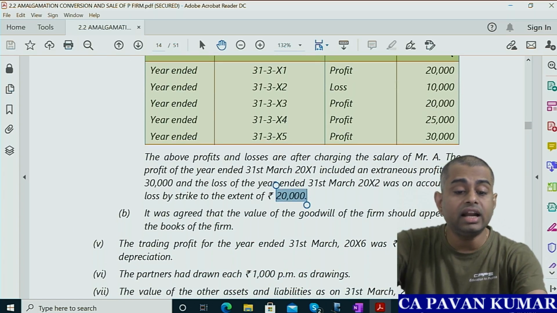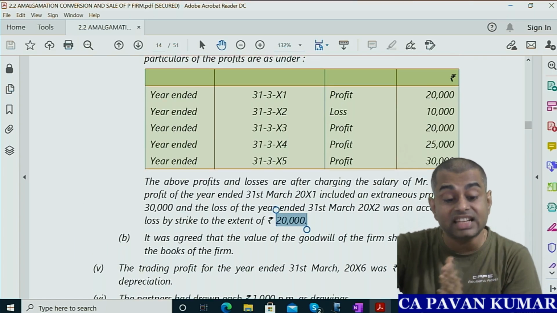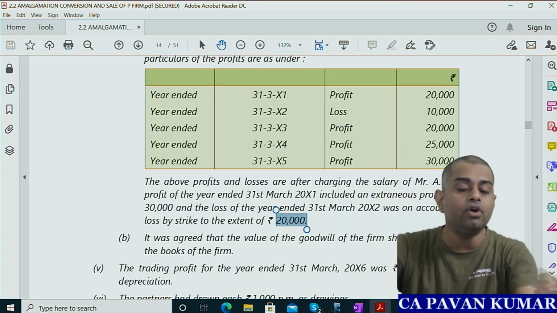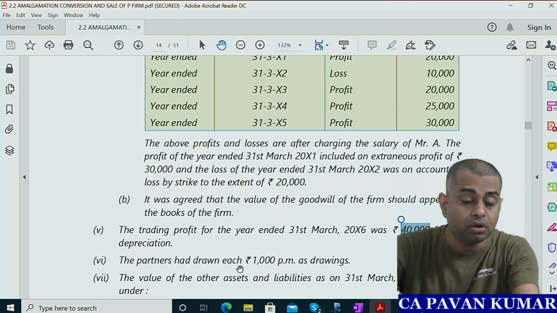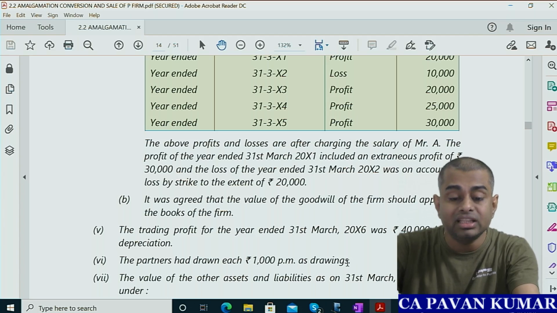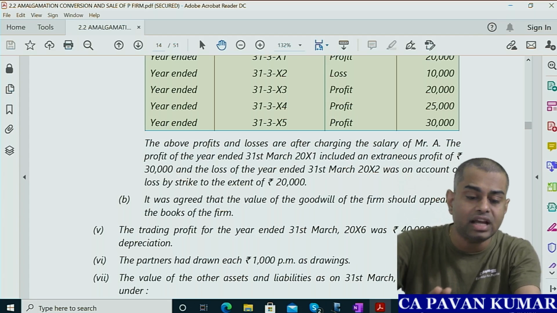Okay, then the trading profit and loss account for the year ended 31st March 2016 was 40,000 before depreciation. So you need to calculate depreciation and subtract it from this 40,000. The partners had drawn 1,000 per month each as drawings.